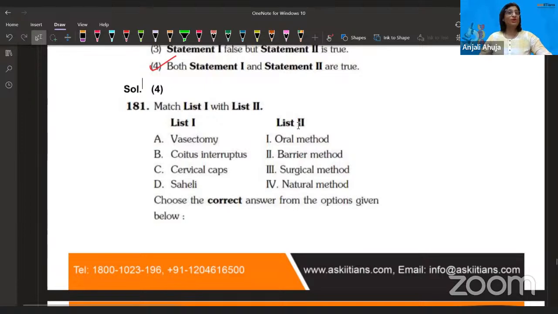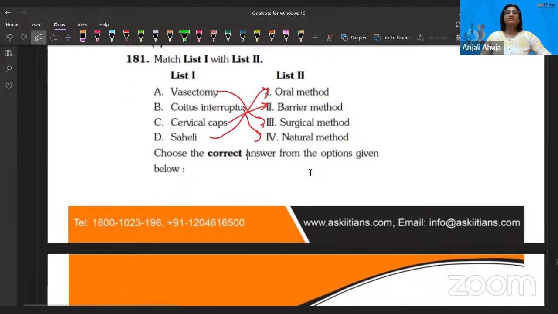Next is match the column. Vasectomy, it's a surgical method. Saheli, it's an oral contraceptive. Cervical cap, barrier method. Coitus interruptus, natural method. So guys, you're understanding it, right? Coitus interruptus is when, at the time the semen is about to enter the female reproductive tract, the penis is taken out. That's coitus interruptus. This is also known as the withdrawal method. It is traditional, it is ancient, it is the natural method.